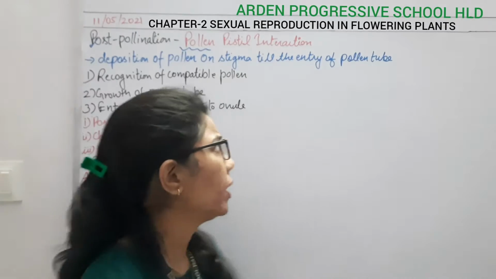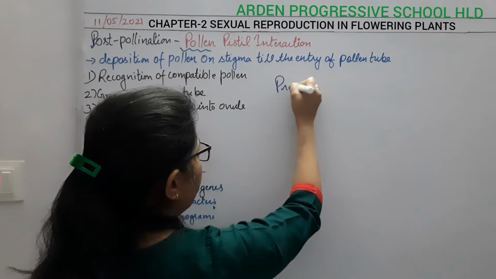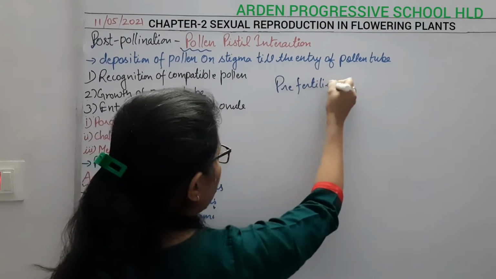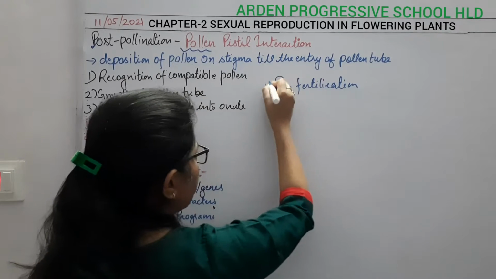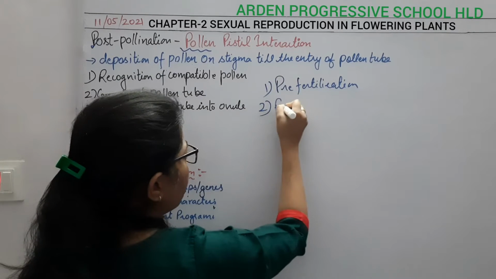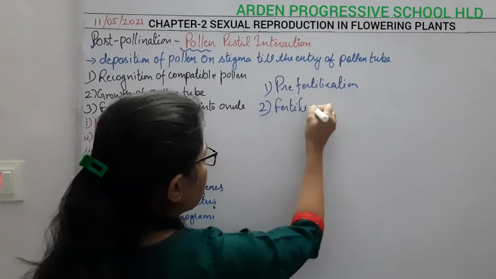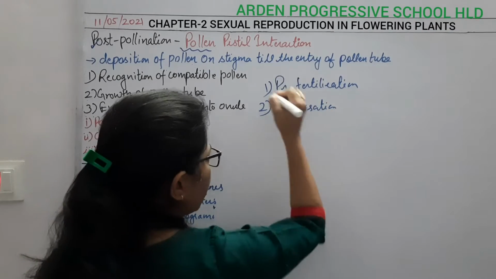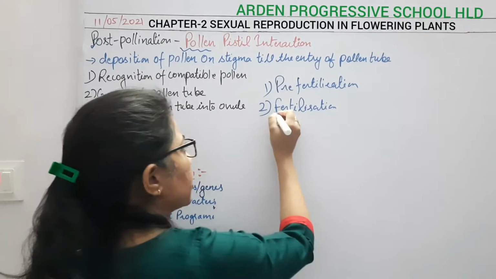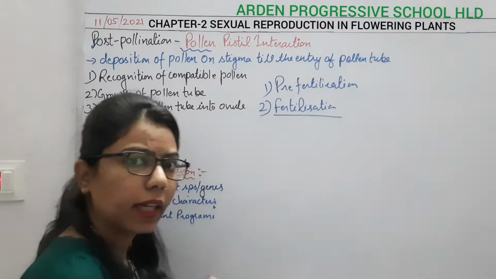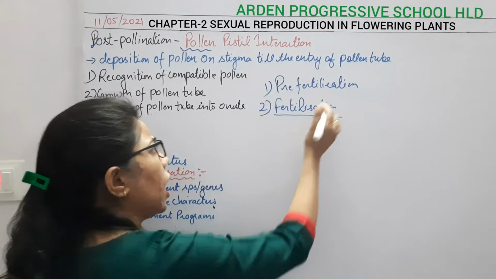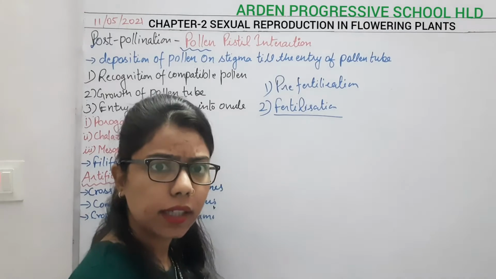So there are three events. Pre-fertilization we have completed in the earlier lecture. Then comes fertilization. For any sexual reproduction there must be fertilization of the male and female gamete. How will the fertilization take place?